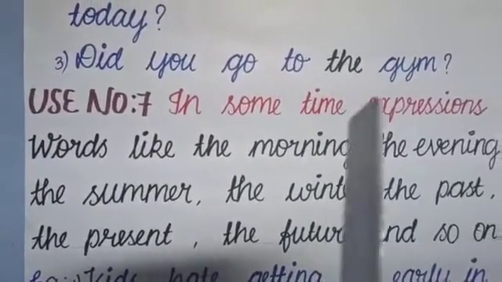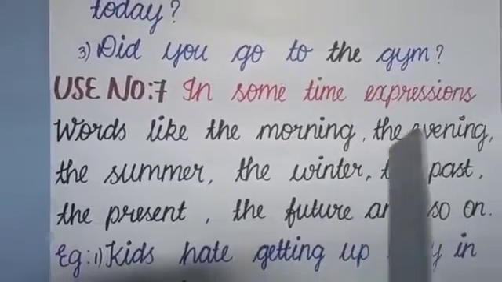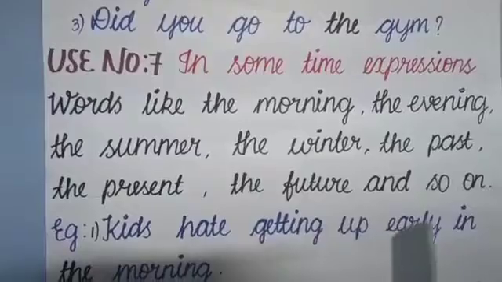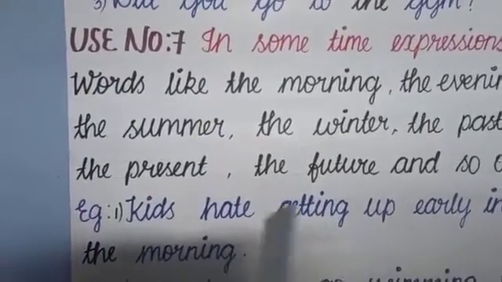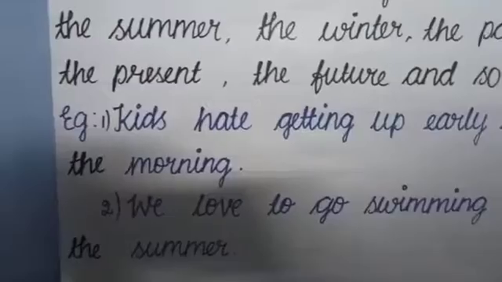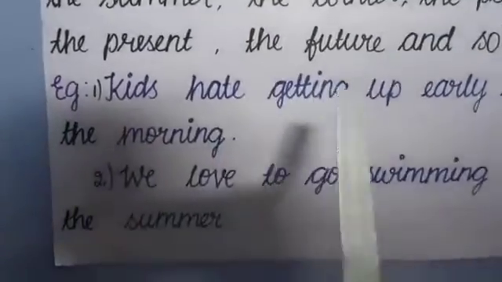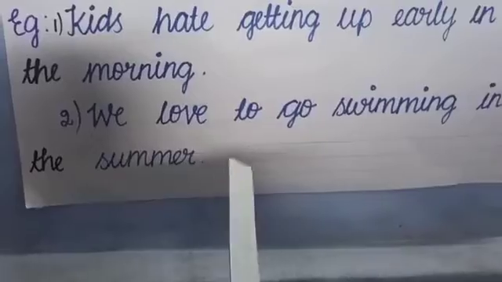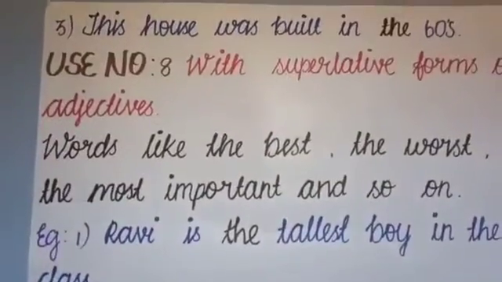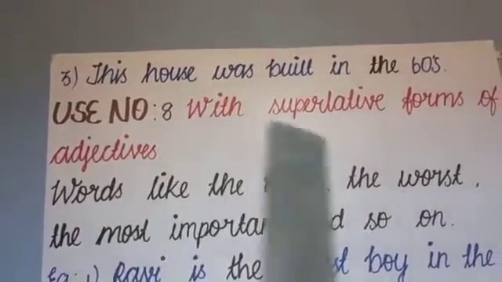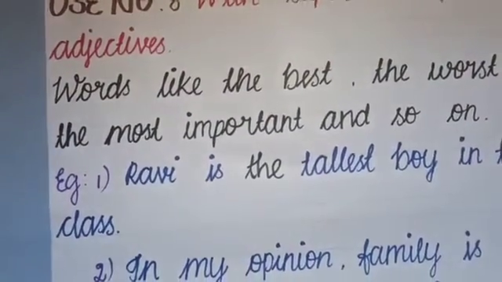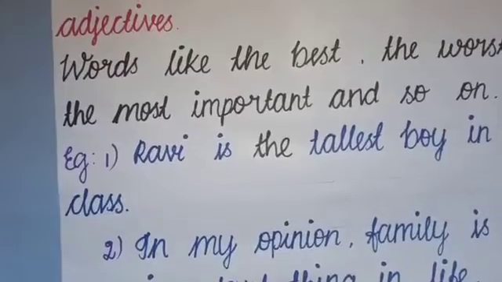In some time expressions, words like the morning, the evening, the summer, the winter, the past, the present, the future, and so on. Here are some examples. Kids hate getting up early in the morning. We love to go swimming in the summer. The house was built in the 60s. Morning, summer and 60s. All these are time expression words. So we are using the.